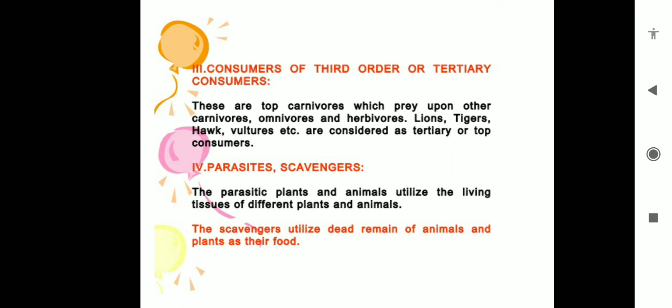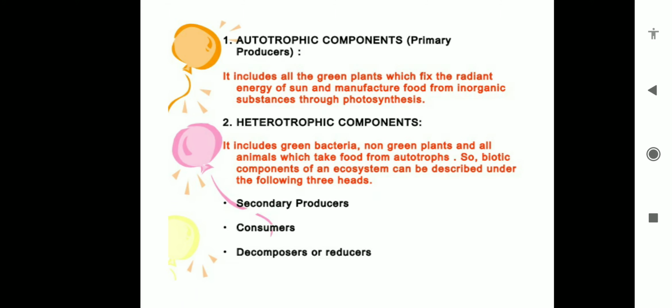Consumers also have different categories. Suppose grasses are fed on by insects, so the insect is the primary consumer. Insects are fed on by the frog, so the frog is the secondary consumer. The frog is eaten by the snake, so the snake is the tertiary consumer. Snakes are eaten by birds, so the bird is the top consumer. So consumers have different categories: primary, secondary, tertiary, and top consumer.